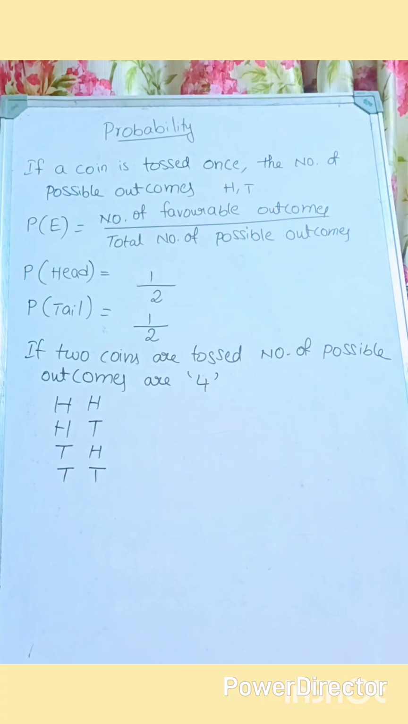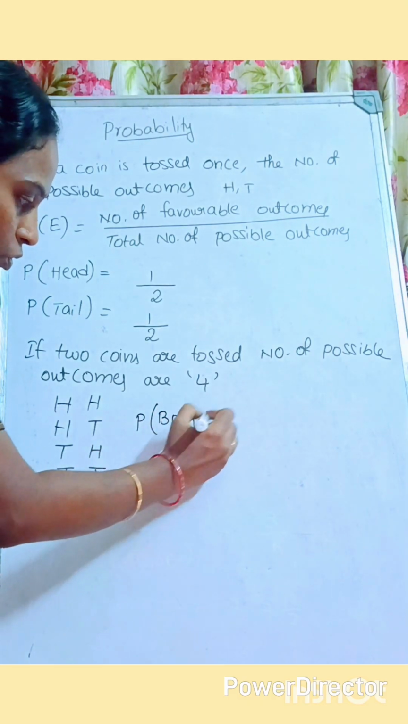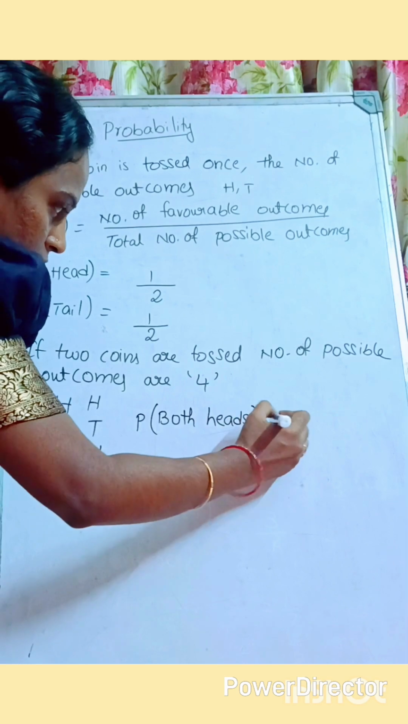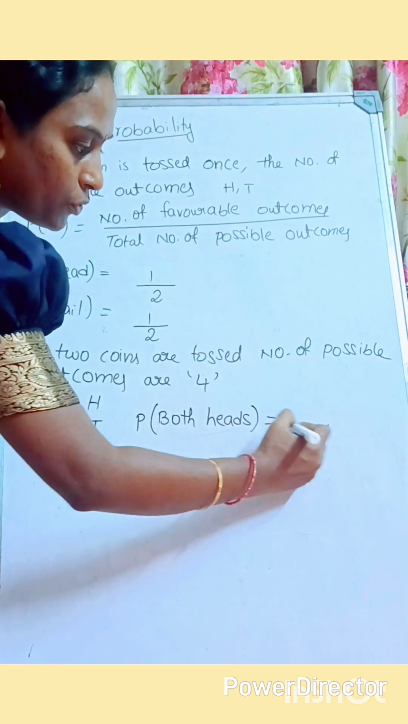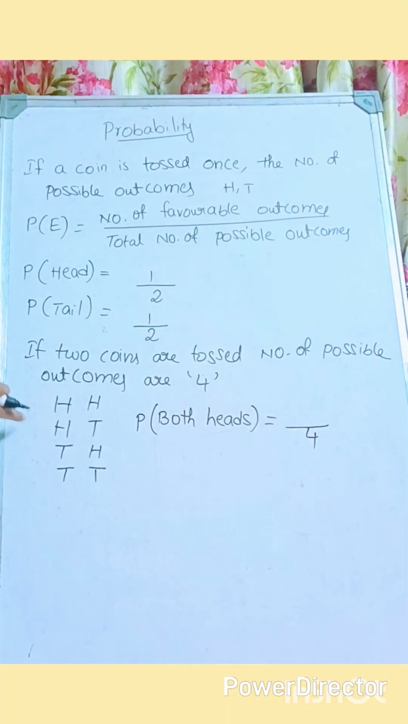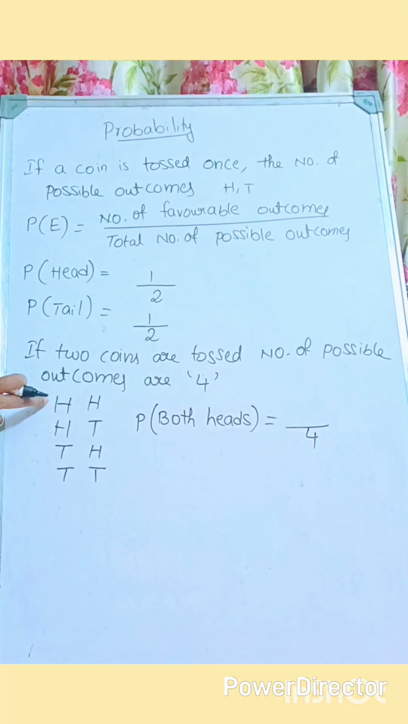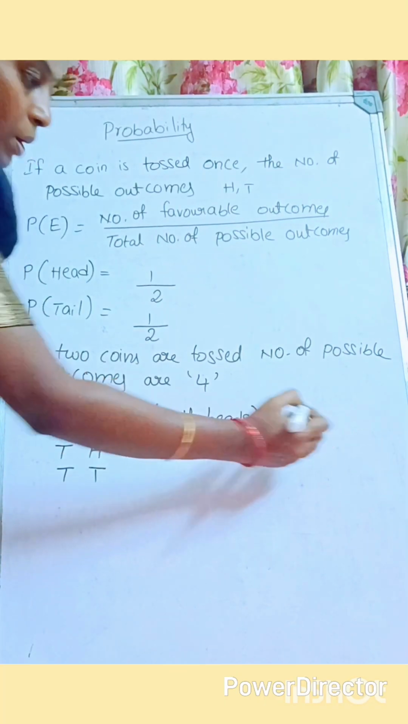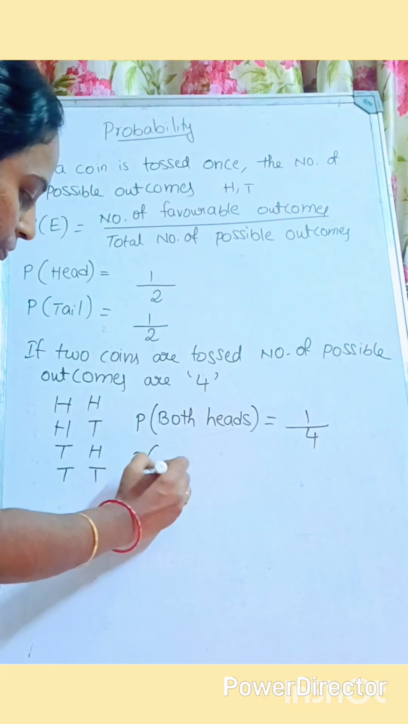Okay, so in that we can ask this question. If two coins are tossed together, find the probability of both heads. So our question is the probability of both heads. Both heads means the total number of possible outcomes is how many? 4. Yes. And our question is about both heads. How many possibilities are there here? Only one possibility, right? Yes. So 1 by 4.